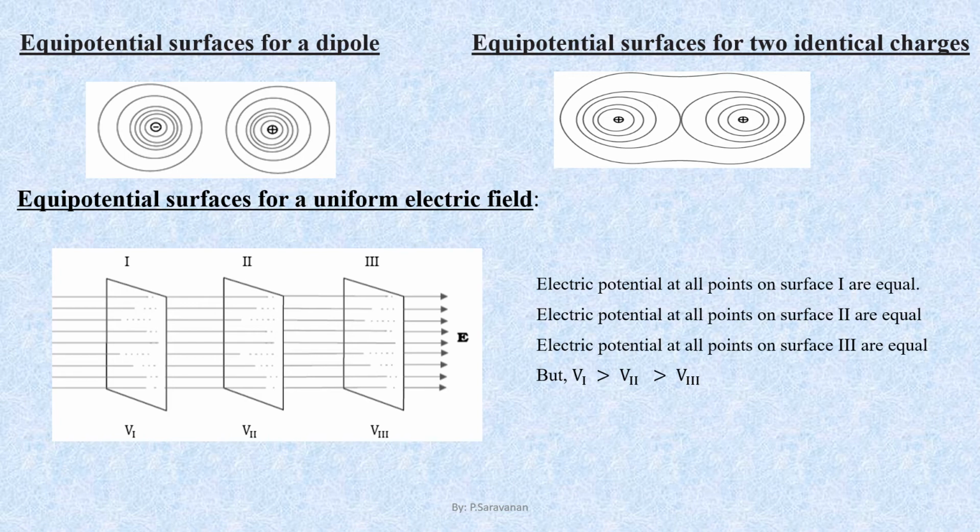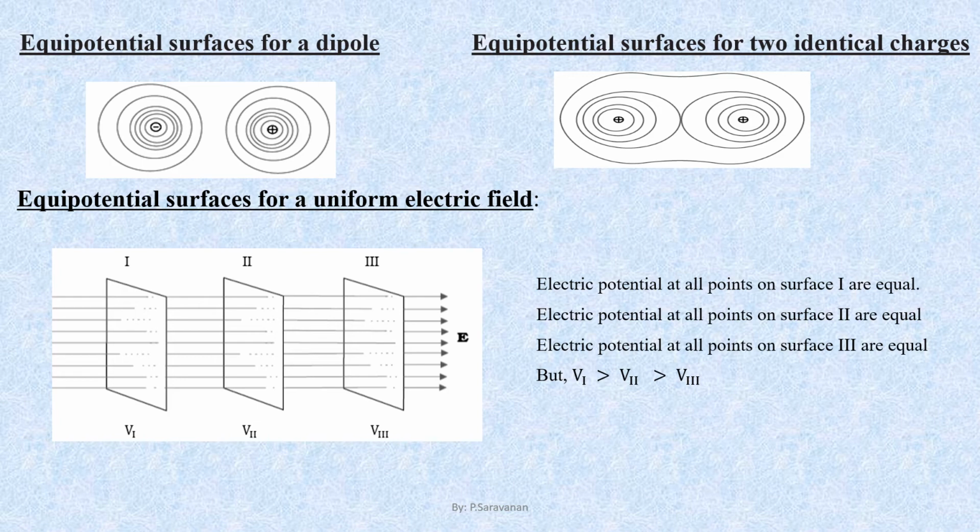Now, if you want to move a point charge anywhere between any two points on the first surface, the work done is 0. But if you want to move a test charge from surface 1 to surface 2 or surface 2 to surface 3, work has to be done. This is because the potential at 1 is different from the potential at 2 and 3.